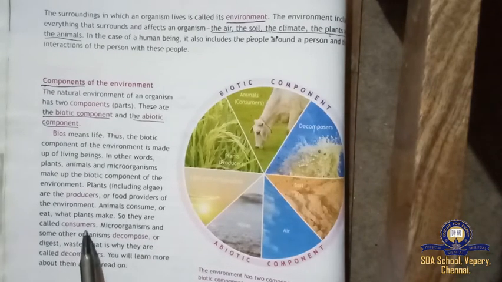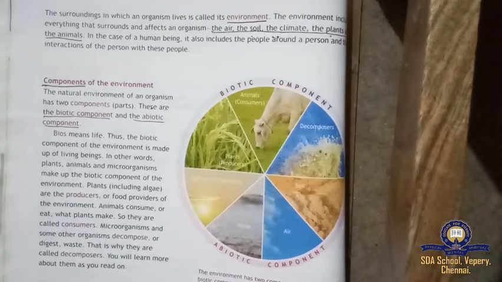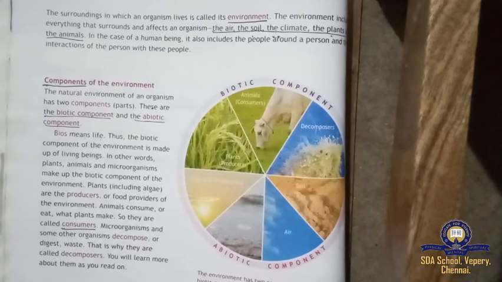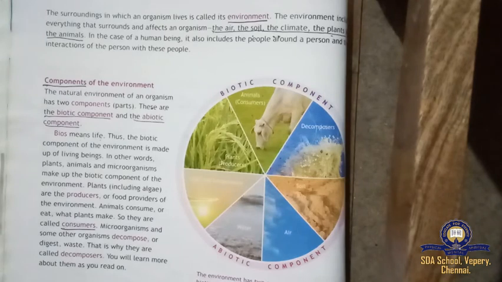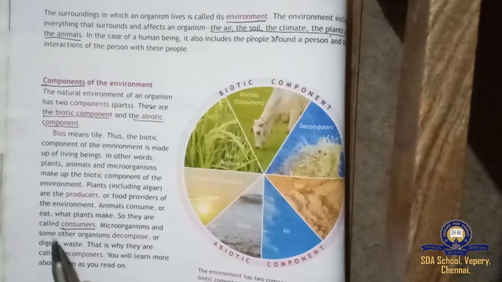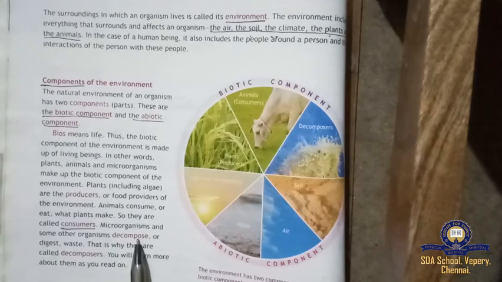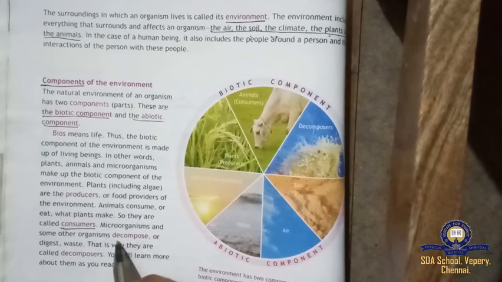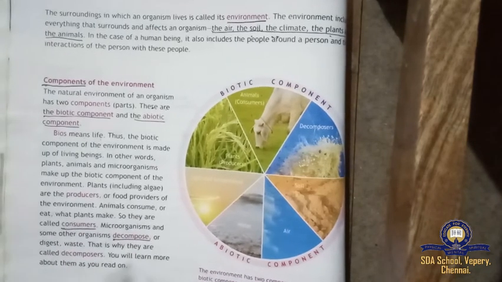So they are called consumers. Underline this word, consumer. Why? Because animals consume what plants make. That is why those animals are said to be consumers. Microorganisms and some other organisms decompose or digest waste. Underline this word, decompose.